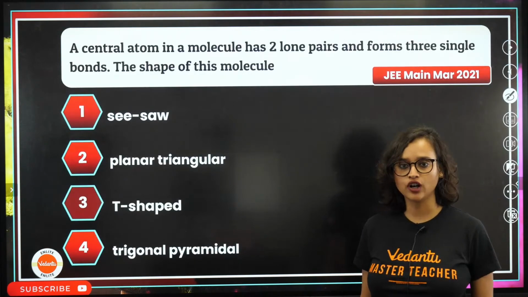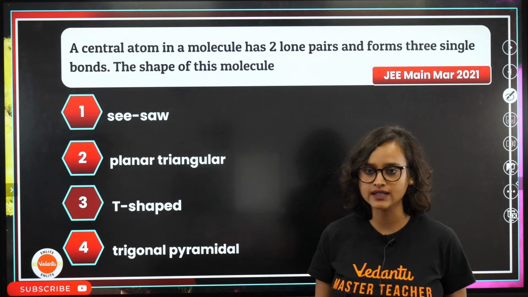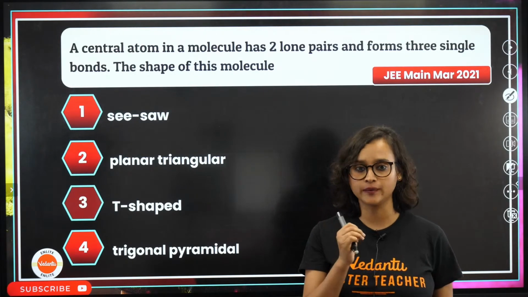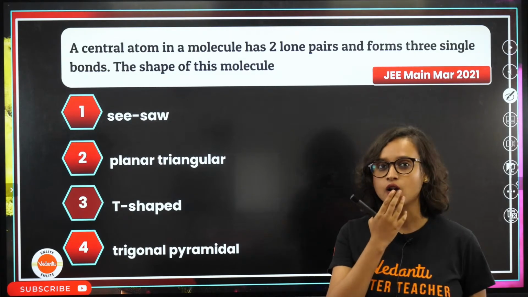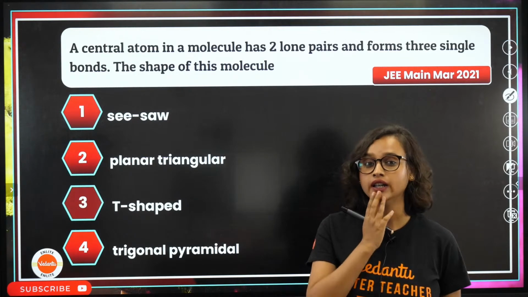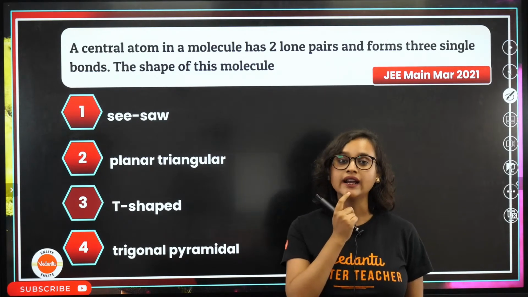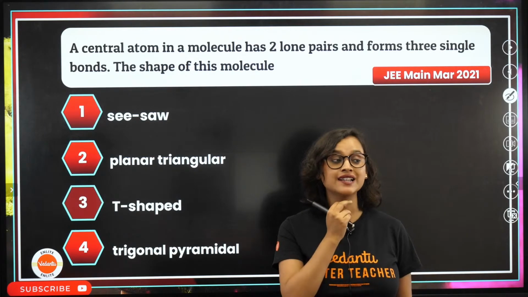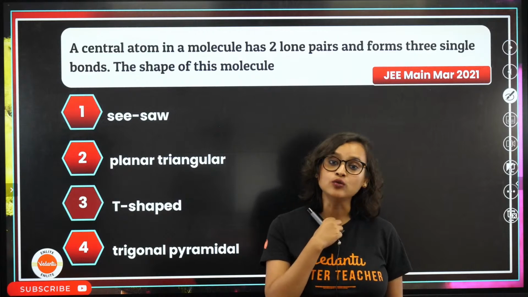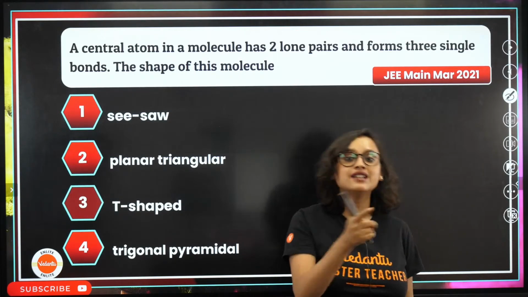Moving on. A central atom in a molecule has 2 lone pairs and forms 3 single bonds. What about the coordination compound inner orbital and outer orbital theory? Do you remember? Inner orbital is d2sp3 and outer orbital is sp3d2.